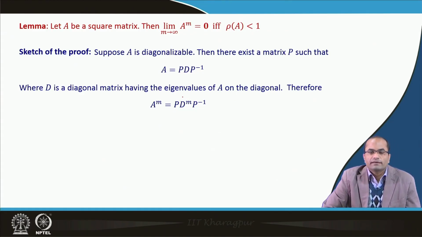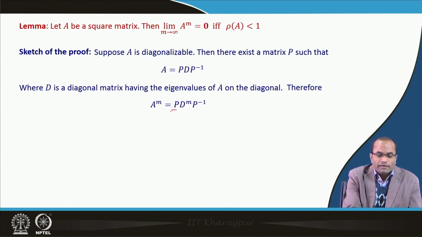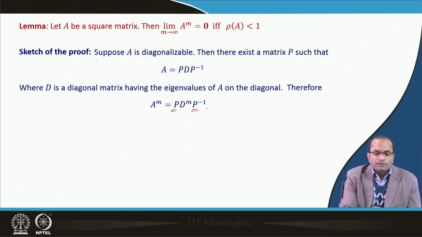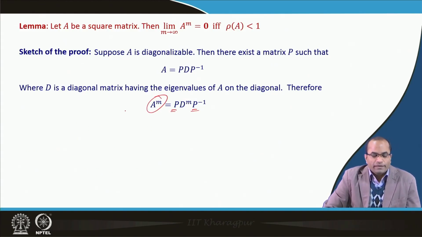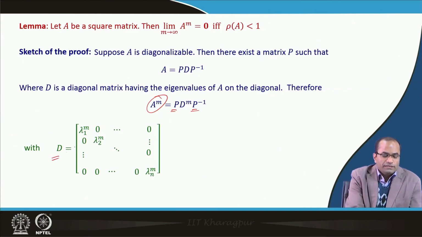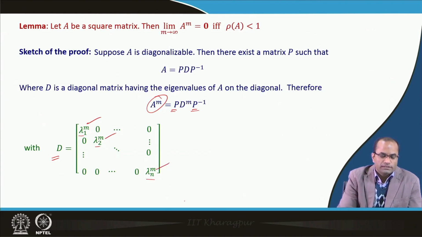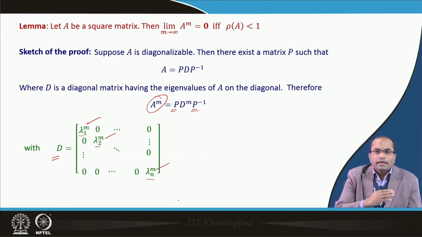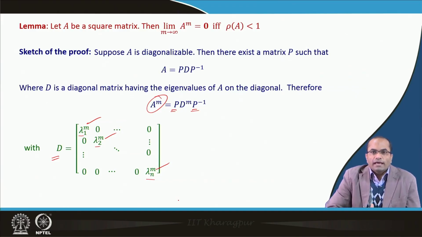It has only the diagonal entries, which get the power m, and we just have to multiply by P and P inverse, and we will get this product A power m. So, this D will take such a form that lambda 1 power m, lambda 2 power m, and lambda n power m, all these will be placed on the diagonal.